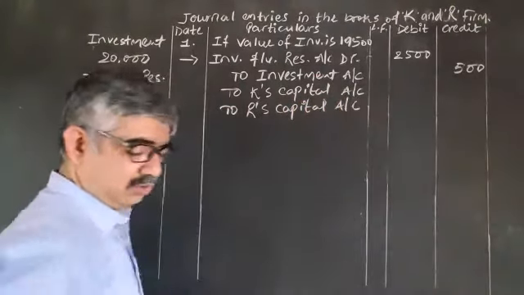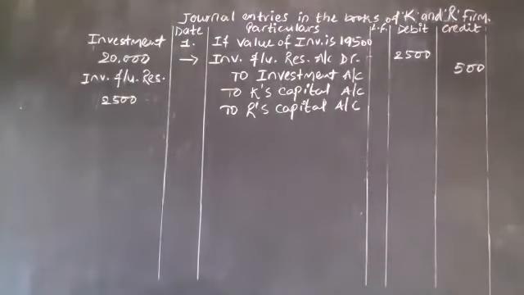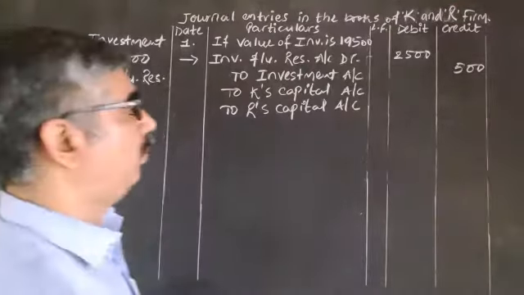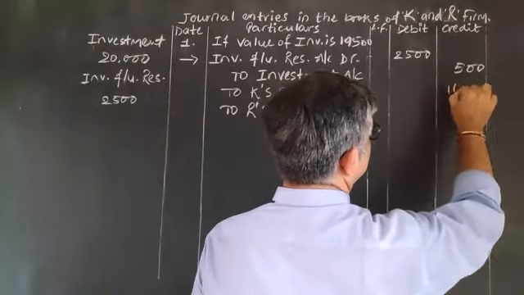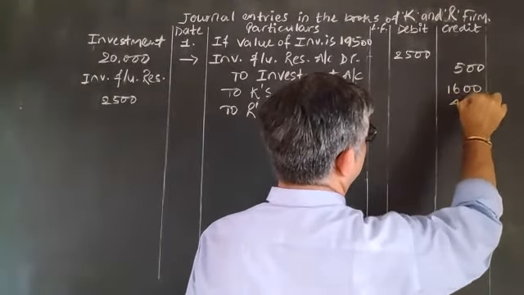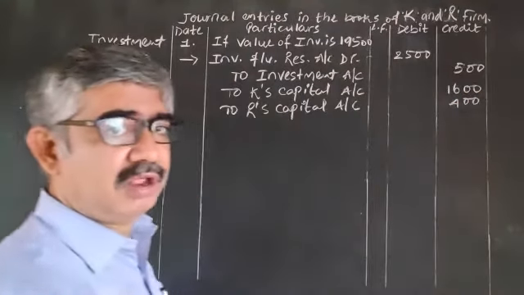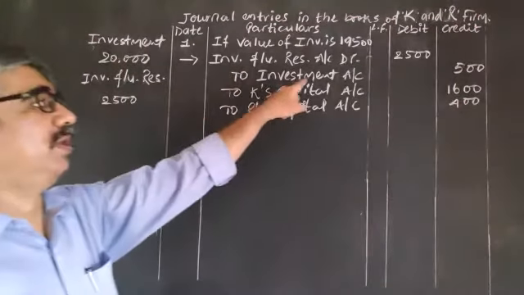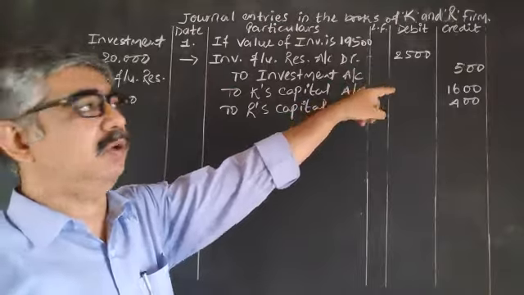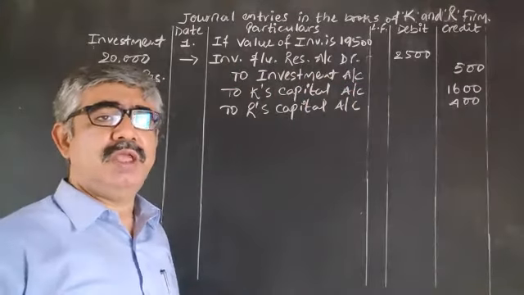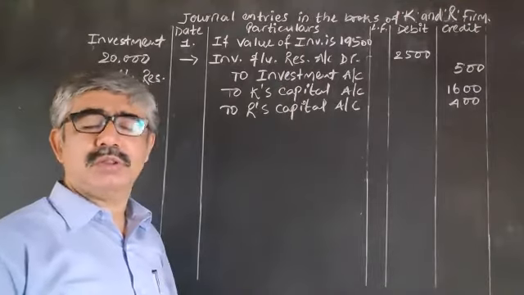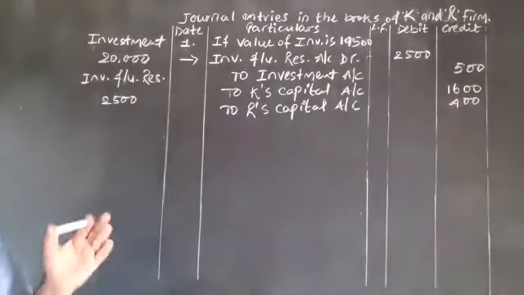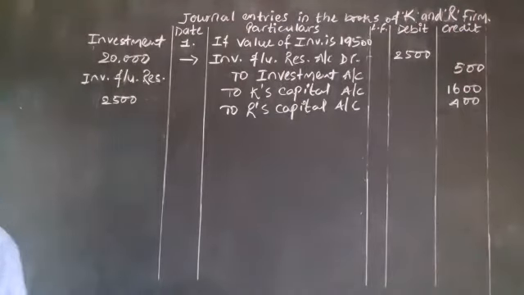Okay, the remaining 2,000 should be distributed between the two in the P&L ratio. Here the P&L ratio is 4:1. So 1,600 and 400. Is it clear? Because the investment value reduced, we transfer that much amount to investment account, and the remaining amount we obviously credit to the partner's capital account. Is there any problem? Check from your end.